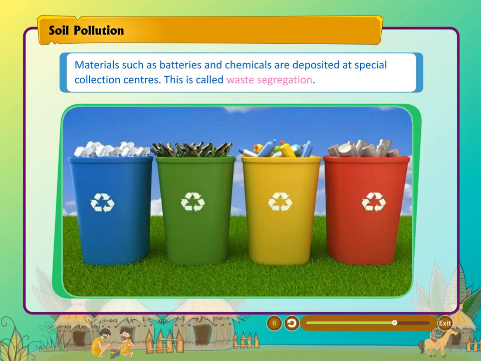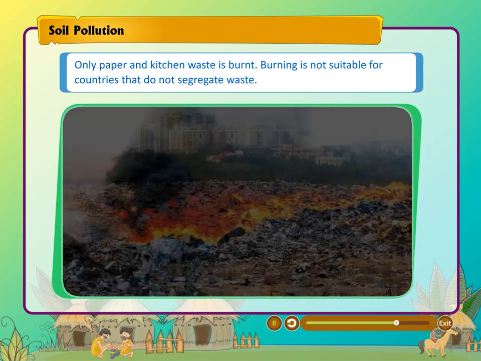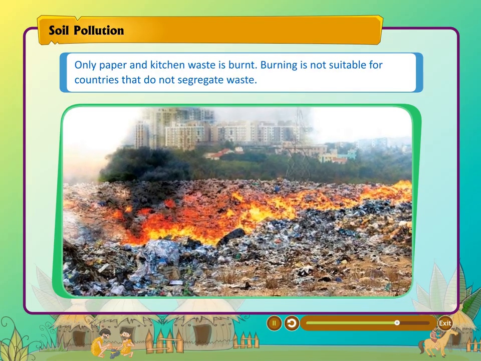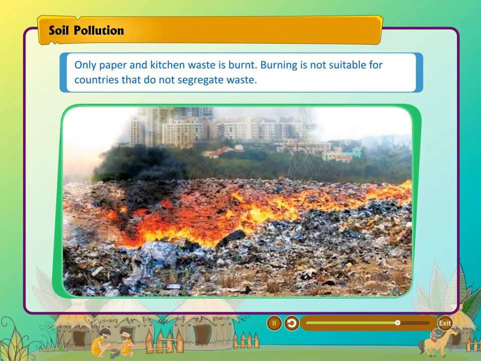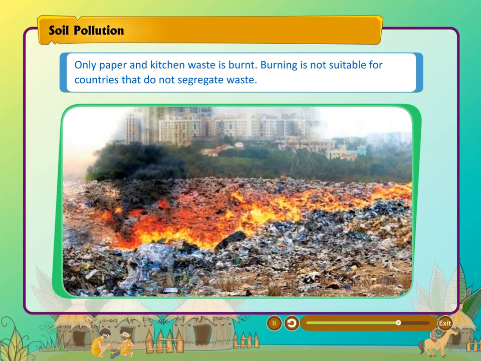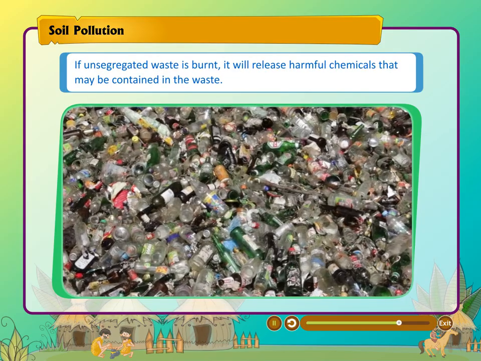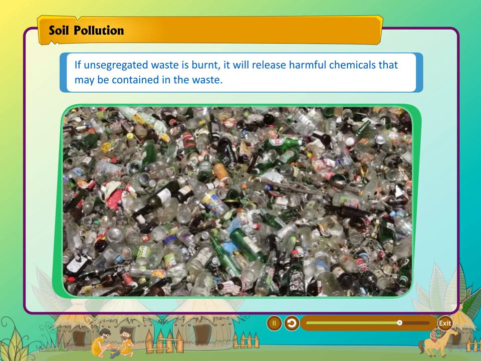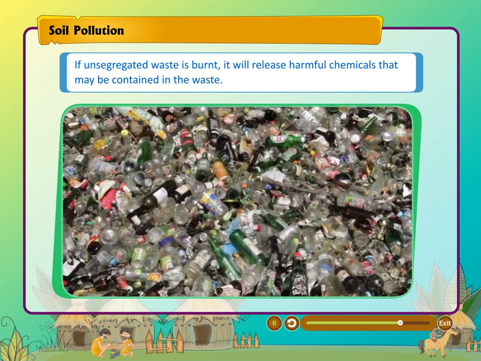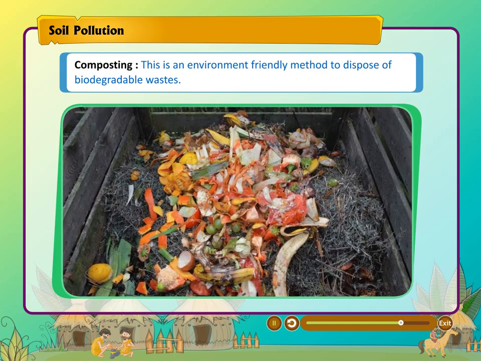Materials such as batteries and chemicals are deposited at special collection centers. This is called waste segregation. Only paper and kitchen waste is burnt. Burning is not suitable for countries that do not segregate waste. If unsegregated waste is burned, it will release harmful chemicals that may be contained in the waste.